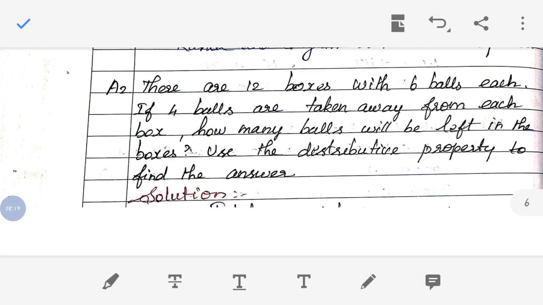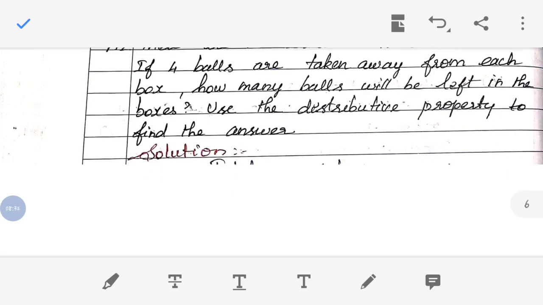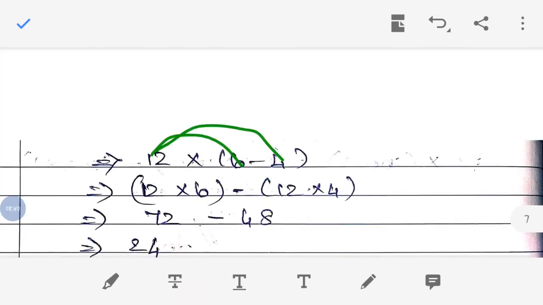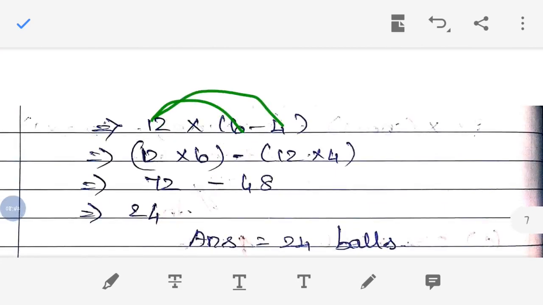What are we doing? We are taking away from the boxes. From each box we are taking away 4 balls. Only 6 balls are there in each box. We have taken away 4 balls. Now how many balls will be left in each box? Only 2. So what operation did we do? 6 minus 4. Am I right? So we have to write 6 minus 4 inside the bracket.